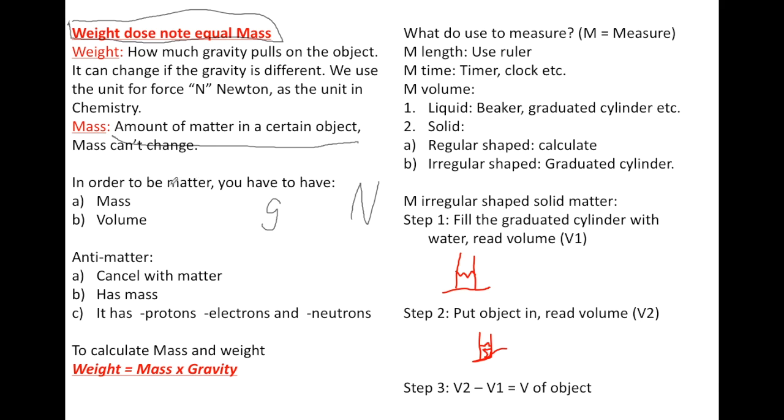And here's another concept: matter. To be matter, you have to have mass and you have to have volume. Volume means you have to take up space. Mass, we already know. Here's a fun question: is air matter? Sure. Air is molecules: nitrogen, oxygen, different gases, but they're all molecules. So they have mass, because molecules do have mass.